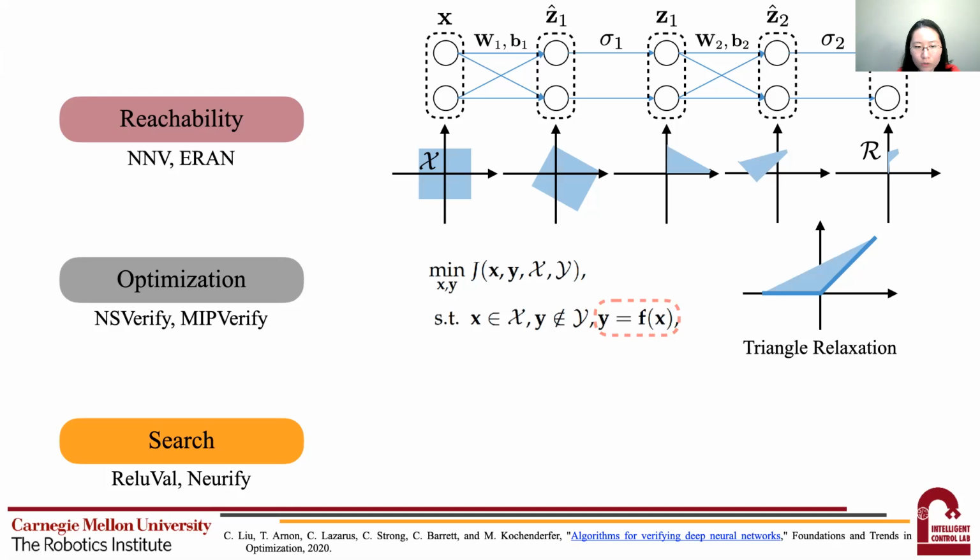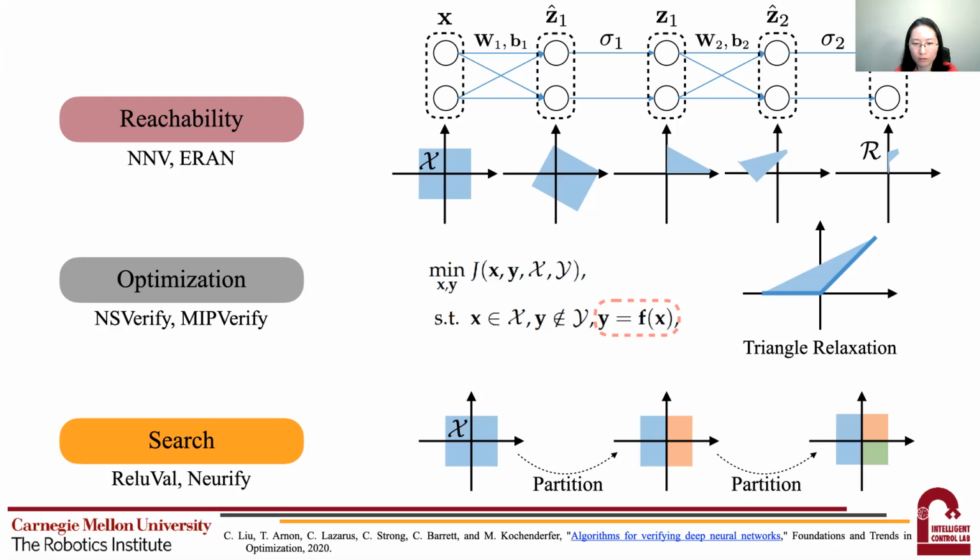Similarly, this relaxation may also introduce over-approximation and lead to inconclusive results. To minimize the over-approximation in the reachability or optimization-based methods, we may use the idea of divide and conquer and search through different partitions. For example, we may divide or partition the input space into smaller pieces and then run either the reachability analysis or optimization methods on these smaller pieces. If the result on any partition is inconclusive, we may then divide that partition into smaller pieces again and again until we arrive at a conclusive result or timeout.